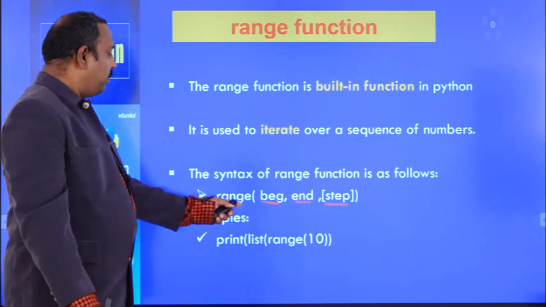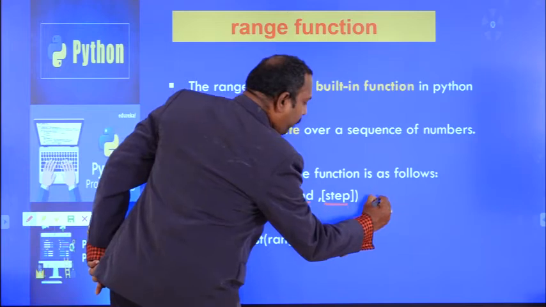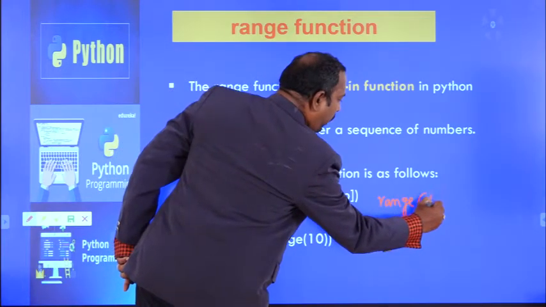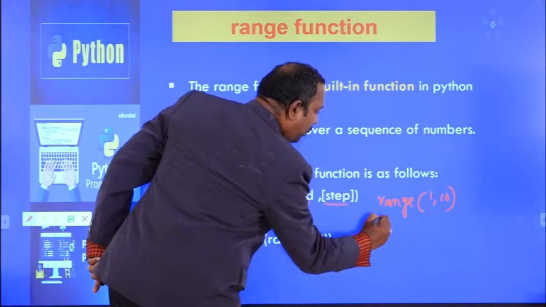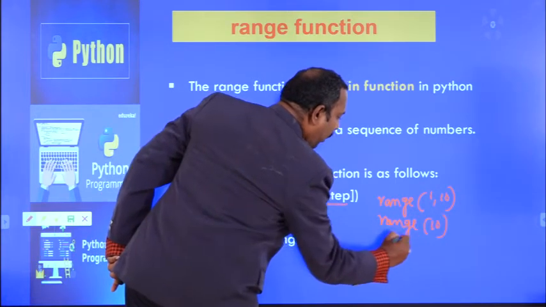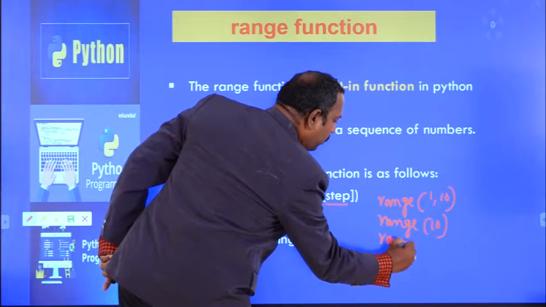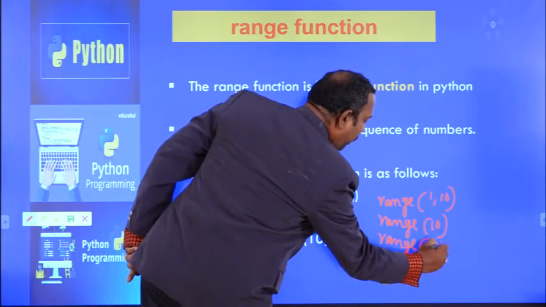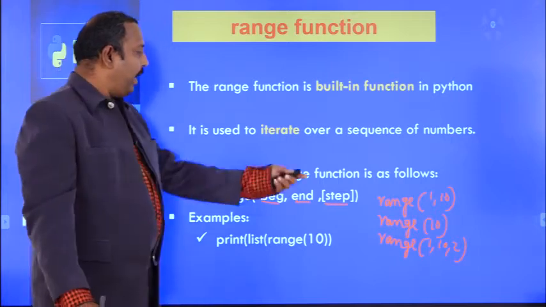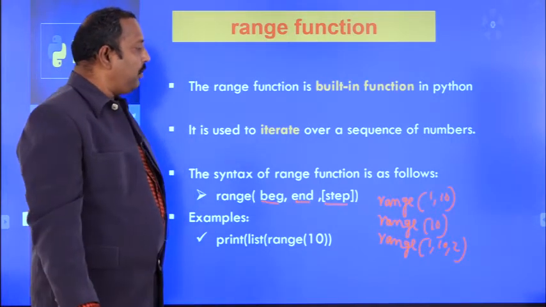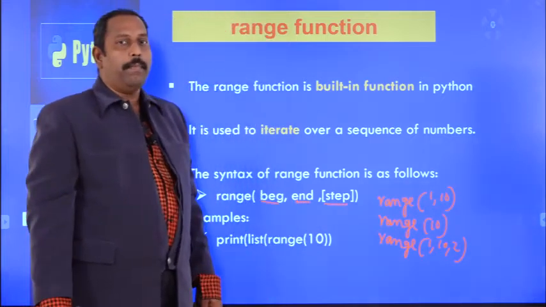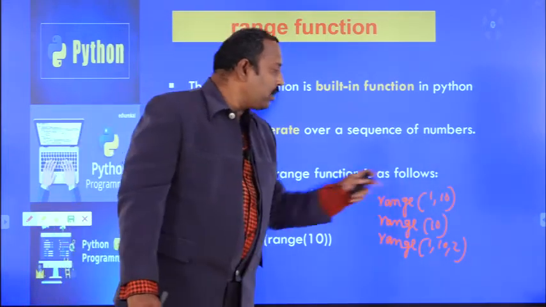For example, suppose range of 1 comma 10, range of 10, and range of 1 comma 10 comma 2. So how are the values going to be executed here? Range of 1 to 10 means it will take the values from 1 to 10 minus 1.